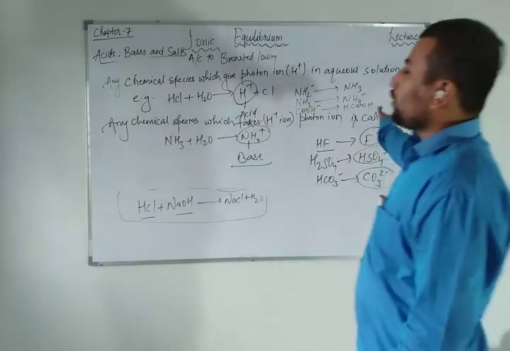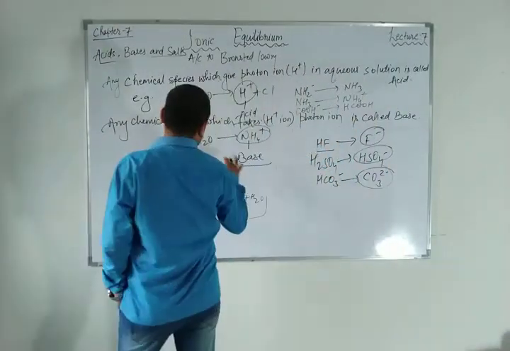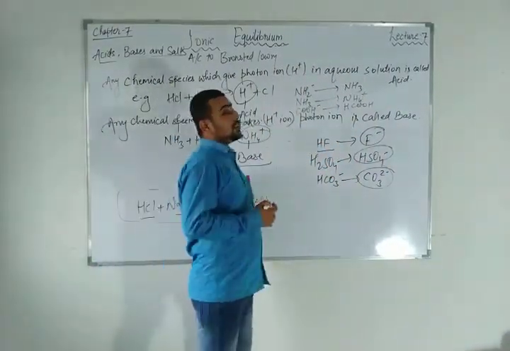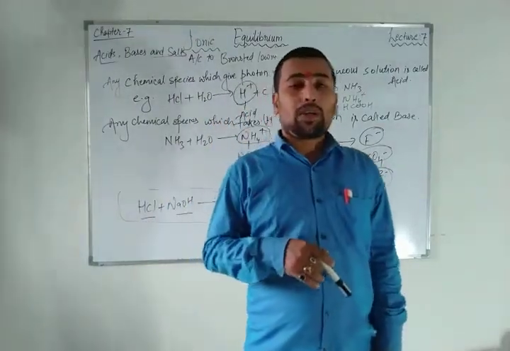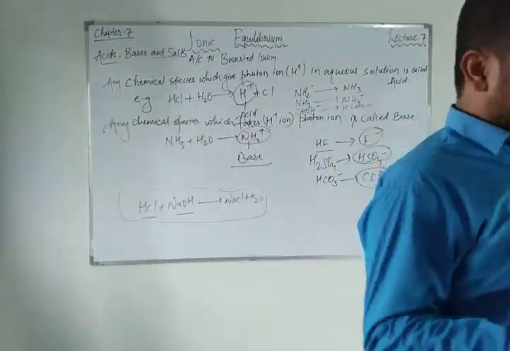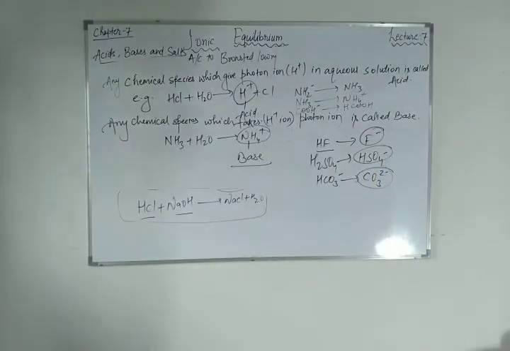This is all the concept. Now according to G.N. Lewis, which donates and accepts. What does donates and accepts mean? It means it is giving and it is taking, right? Acid is a species which accepts the electron. You may have seen Cl minus. Cl minus means chlorine can accept one electron. So Cl minus is acid.